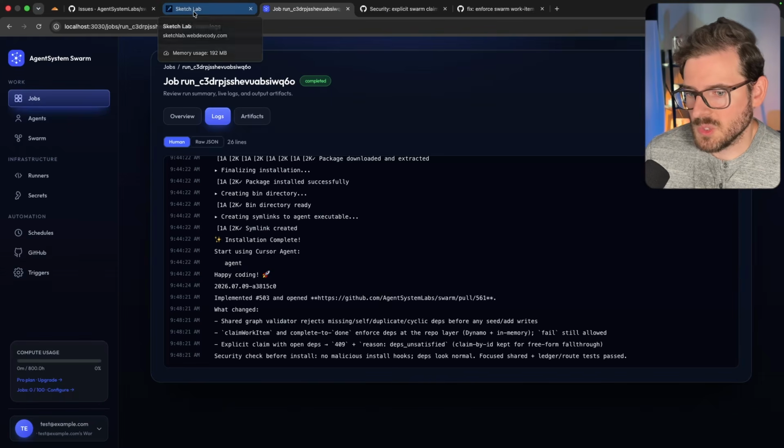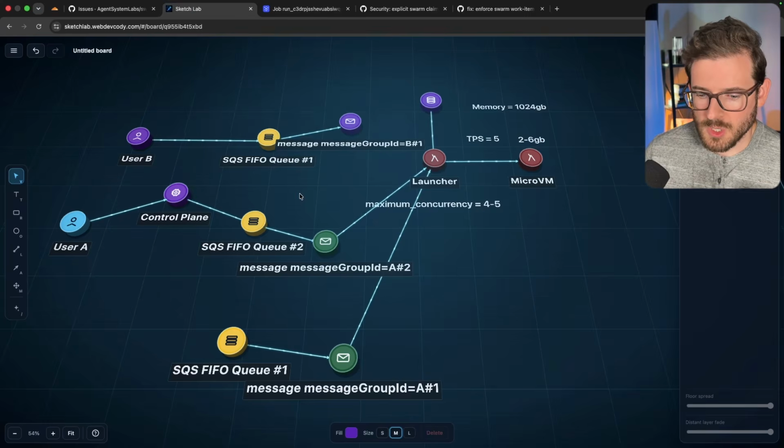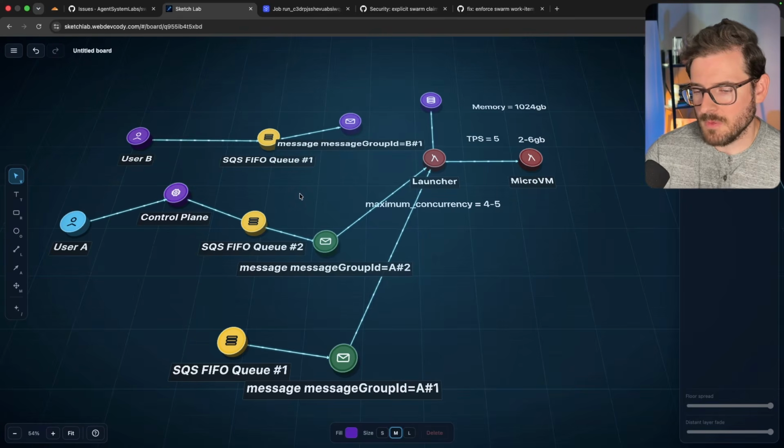And hopefully you guys enjoyed that little overview of how you can use AWS and SQS with FIFO queues in this sharding type of approach with message group ID to get this all set up.